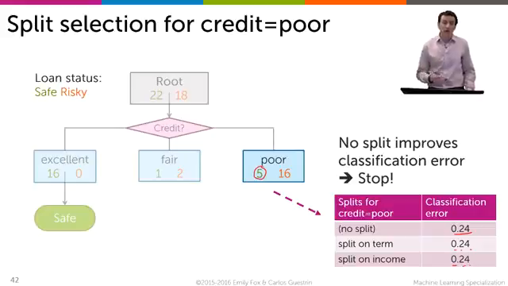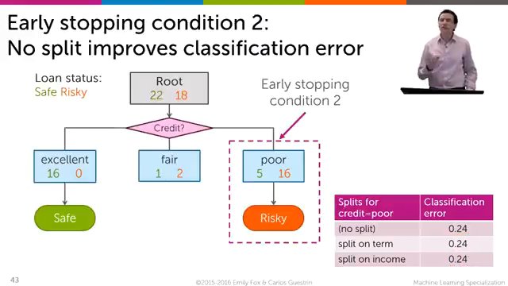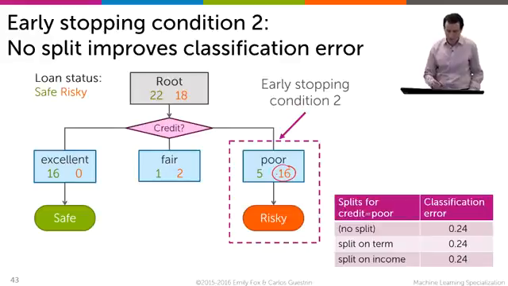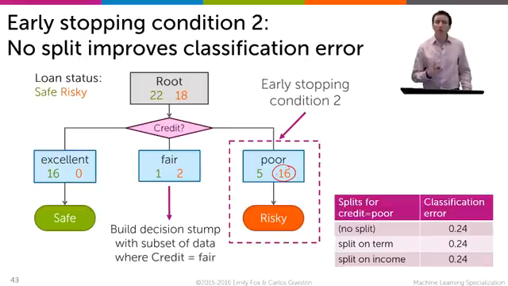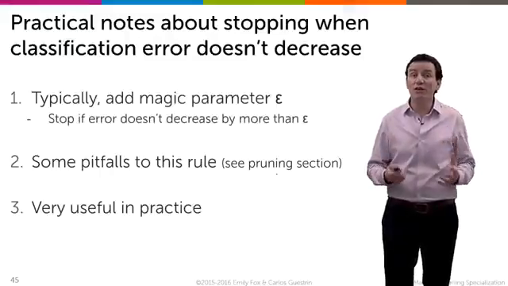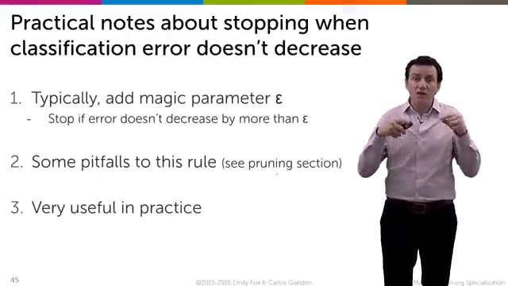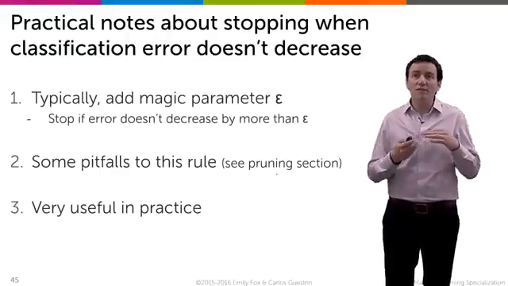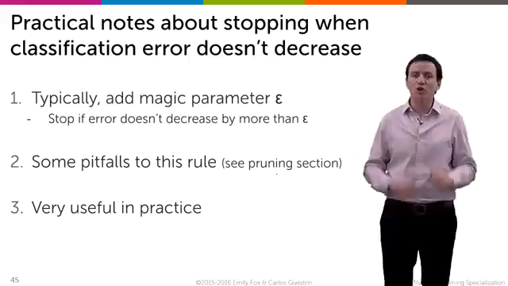What should I do? Now I could try to split on one, then keep going, but that will make the tree more and more complex. So a second early stopping condition we might use is to say, stop there if the training error is not decreasing. Don't make the tree more complex. Use Occam's razor and stop the process right there, and just say, everything after credit goes poor is just a risky loan. And then just focus on what to do with the node where credit is fair. So the second type of early stopping criteria we're exploring is keep recursing, but stop if the training error does not decrease.